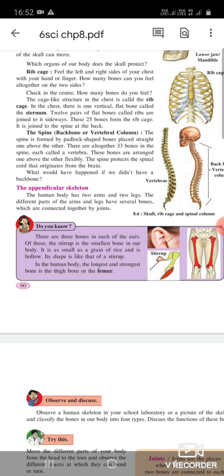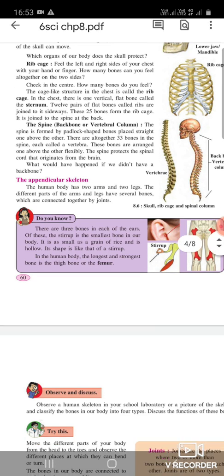The spine, backbone or vertebral column. The spine is formed by padlock-shaped bones placed one above the other. There are altogether 33 bones in the spine, each called a vertebra. These bones are arranged one above the other flexibly. The spine protects the spinal cord that originates from the brain. What would have happened if we didn't have a backbone?